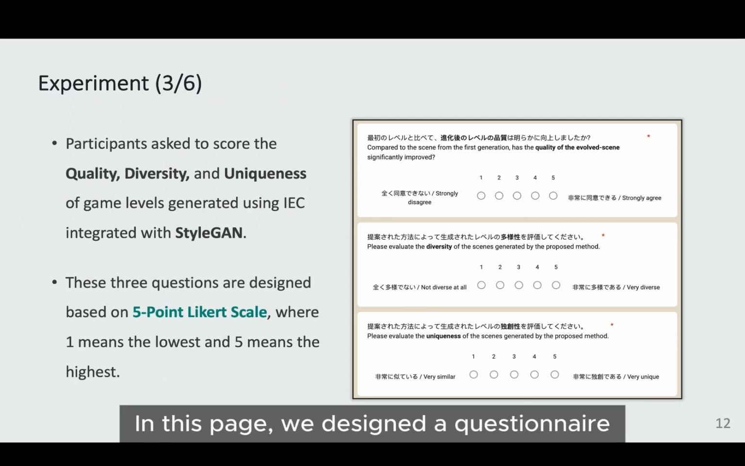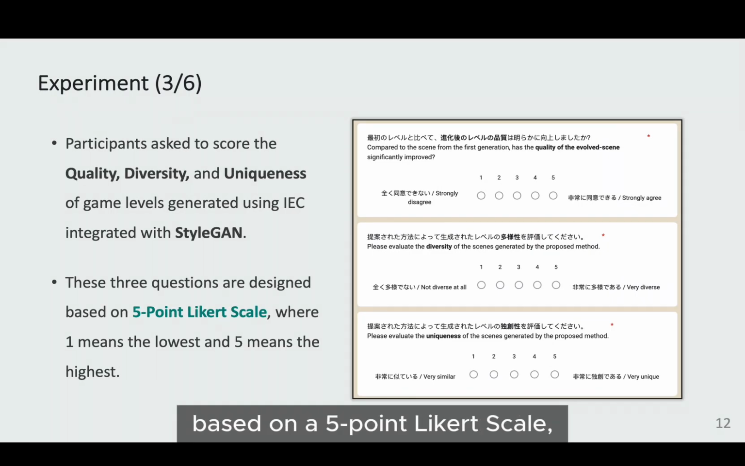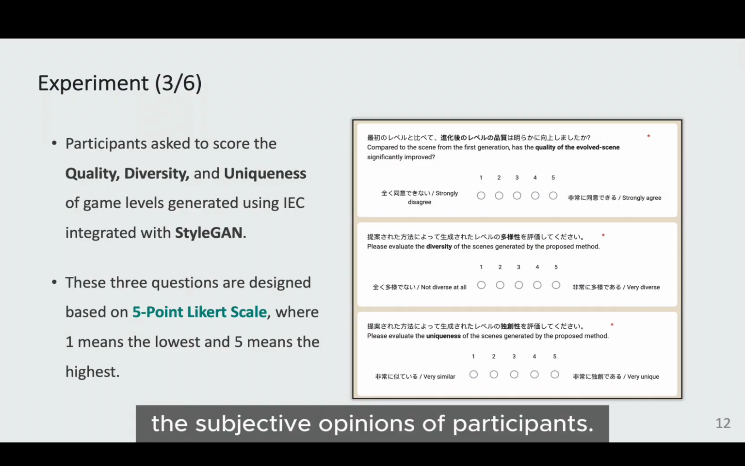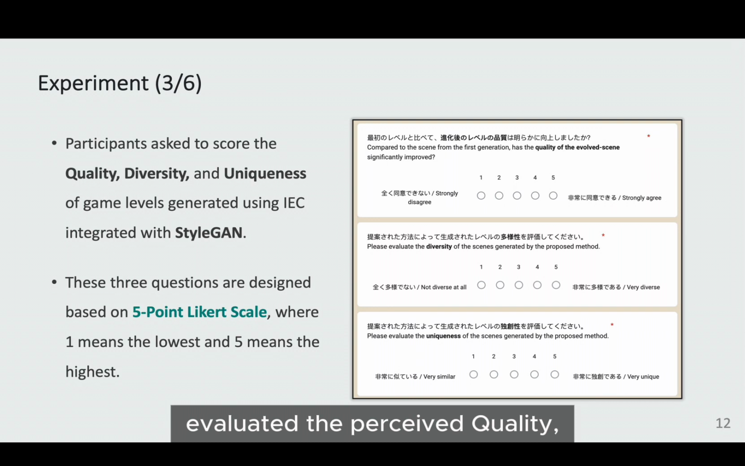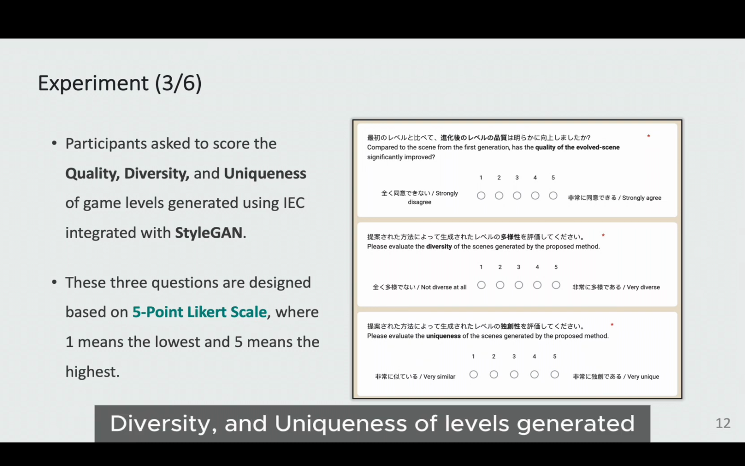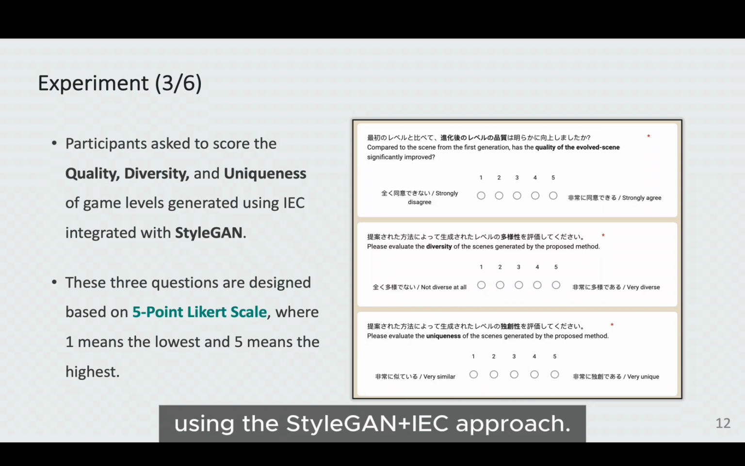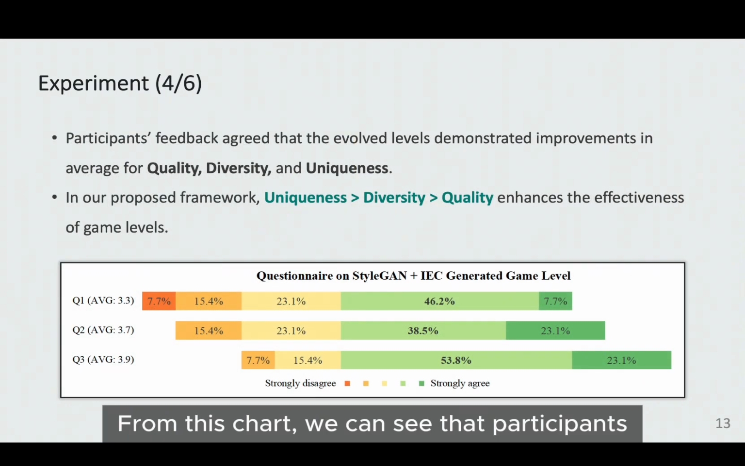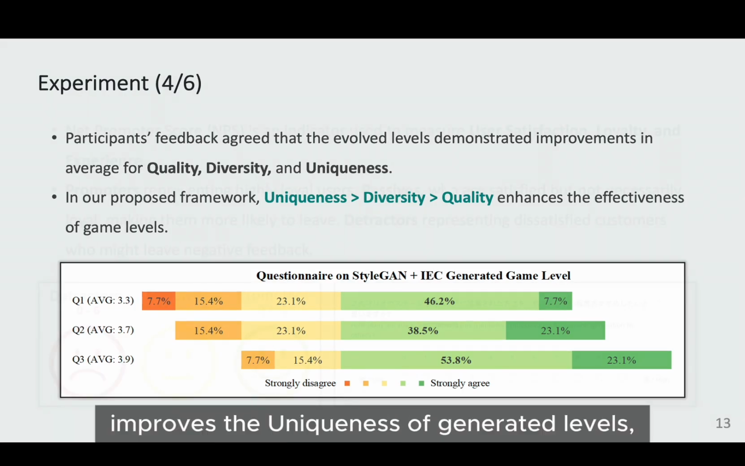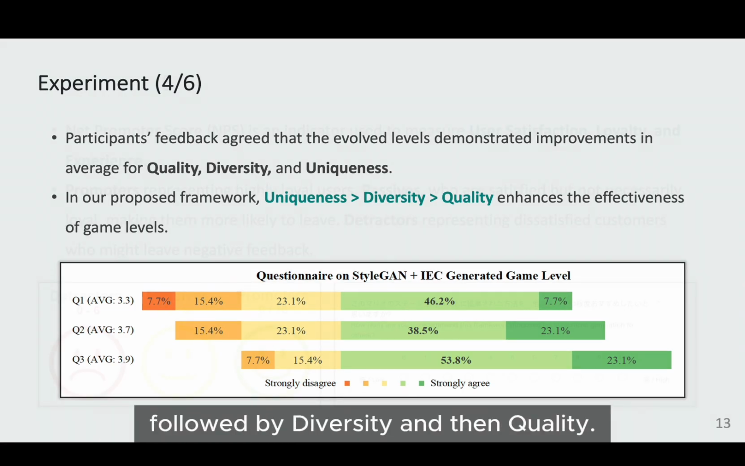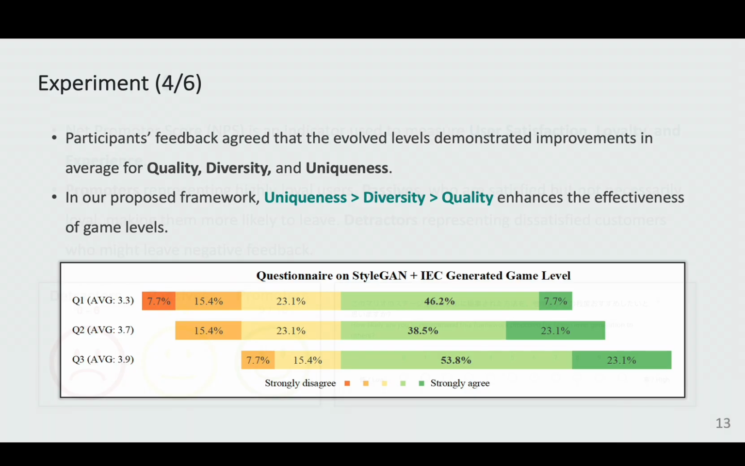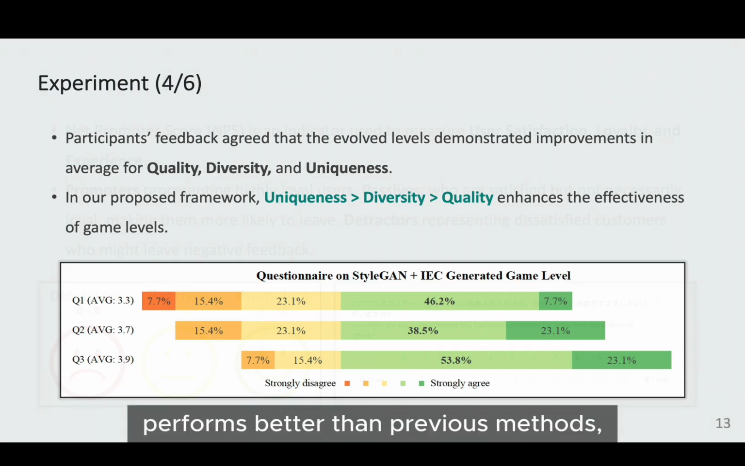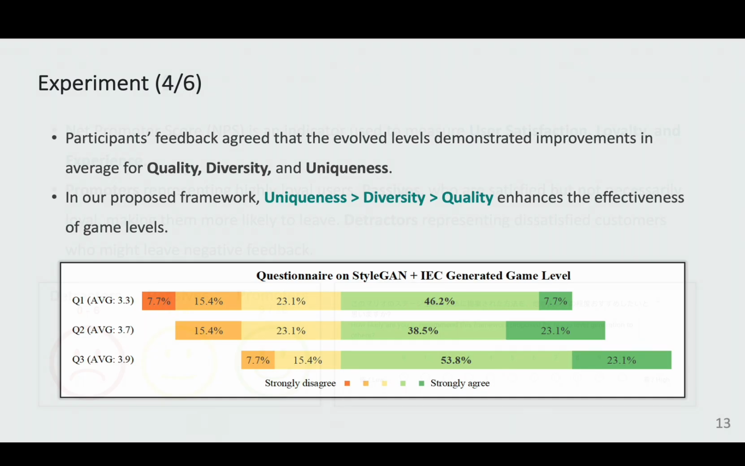On this page, we designed a questionnaire based on a 5-point Likert scale to understand the subjective opinions of participants. This survey, including 3 questions, evaluated the perceived quality, diversity, and uniqueness of levels generated using the StyleGAN plus IEC approach. From this chart, we can see that participants generally agreed that our framework significantly improves the uniqueness of generated levels, followed by diversity, and then quality. Although our framework performs better than previous methods, we wanted to take a different approach to evaluating user satisfaction.